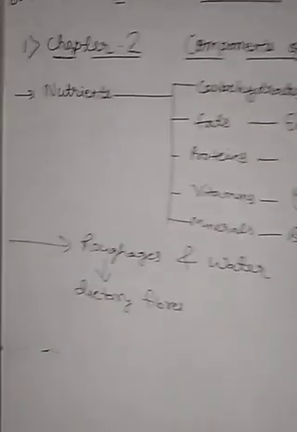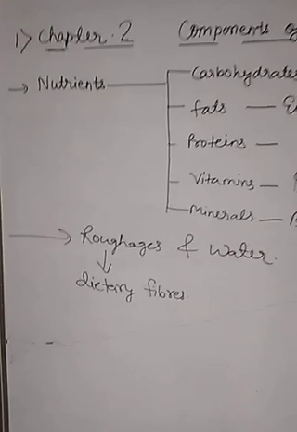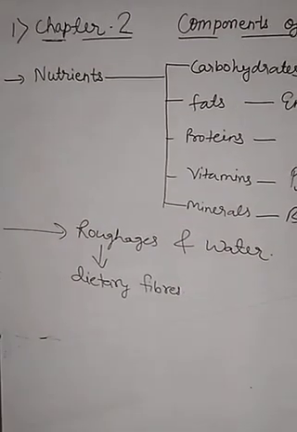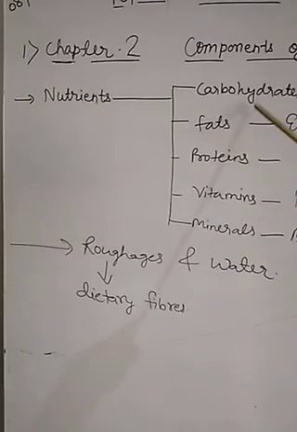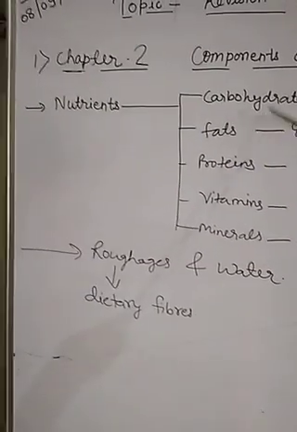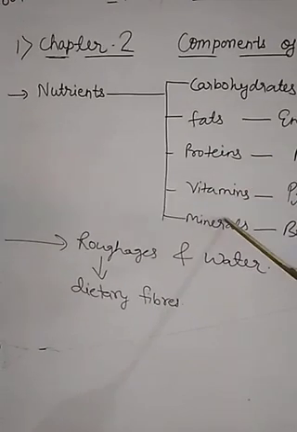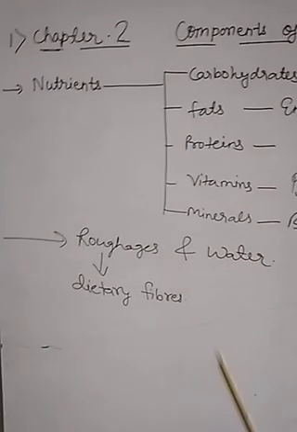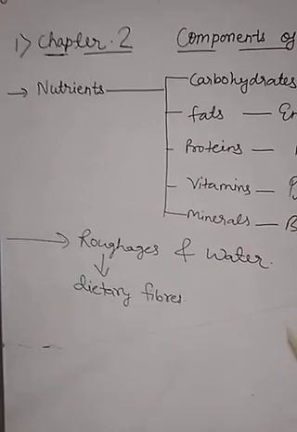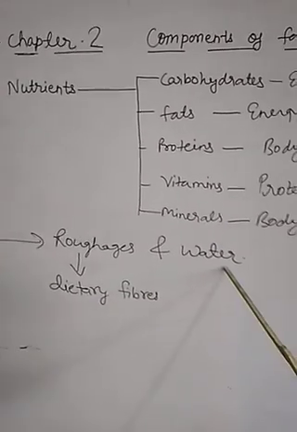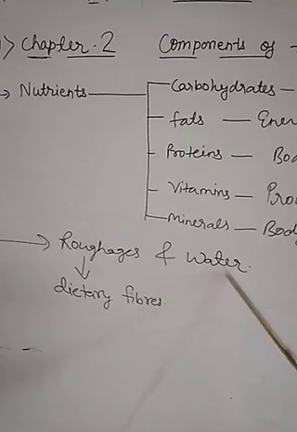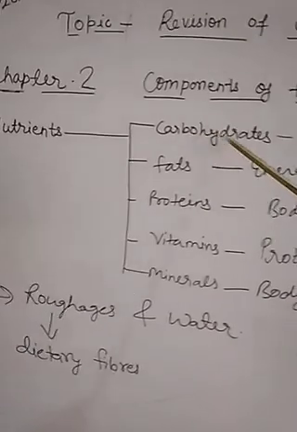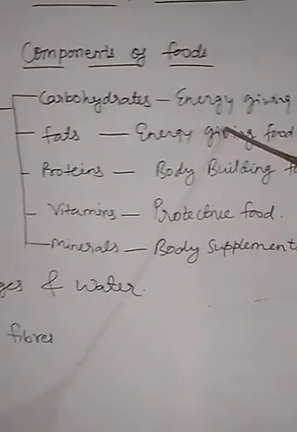So children, nutrients are the components of food which are present in food, and they are mainly 5 types. They are carbohydrates, fats, proteins, vitamins and minerals. Along with these nutrients, our body also needs water and roughage. They are also necessary for the proper functioning of the body. So children, let us know the other names of these nutrients and what are their functions.